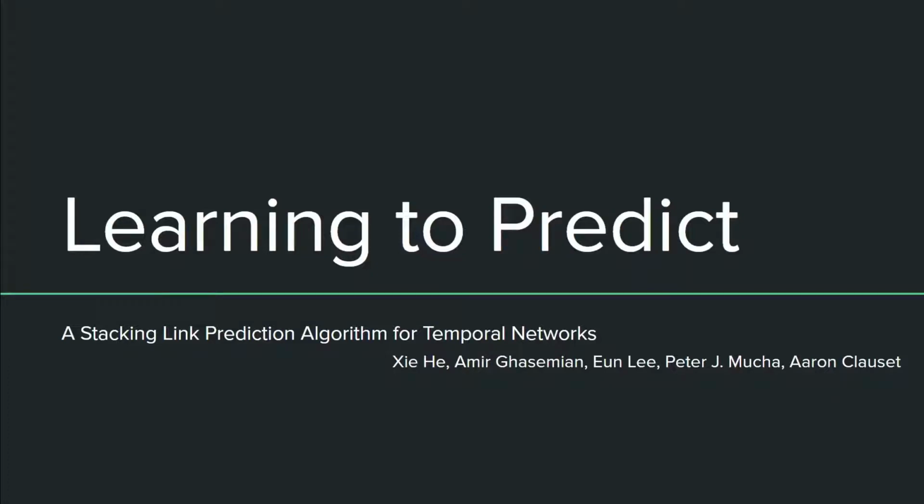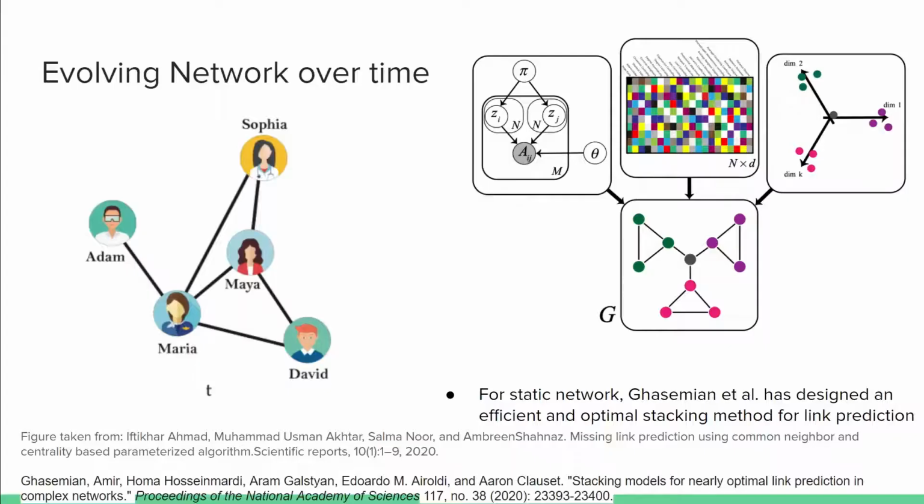Hello everyone, this is Shay and I'm going to present Linear to Predict, a topological stacking method for link prediction on temporal networks today. In network science, people are often interested in studying the structure of a network. However, more often than not, the real-world data are partially missing, and thus we seek to perform link prediction in order to better understand the structure of a network.